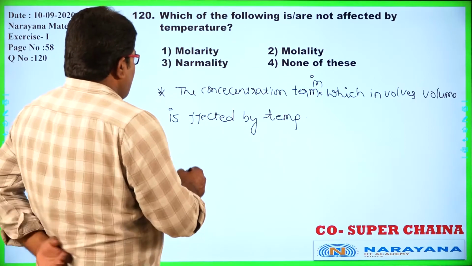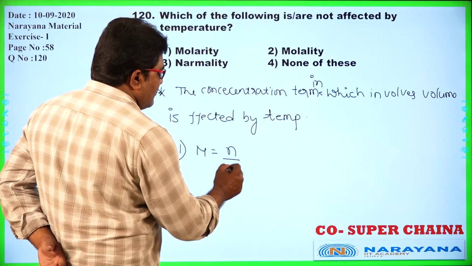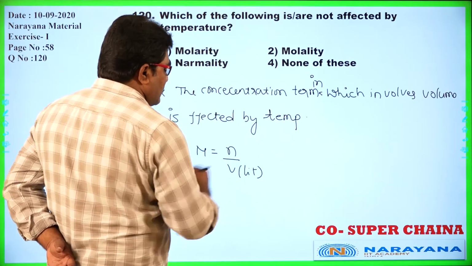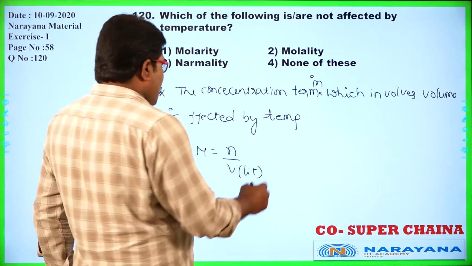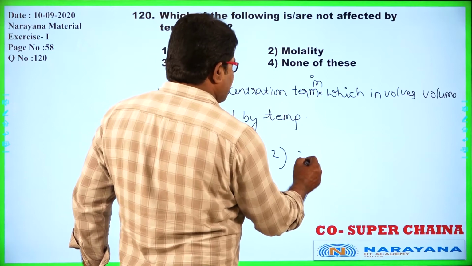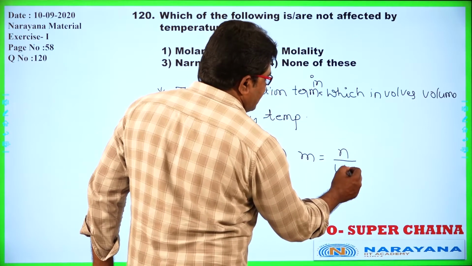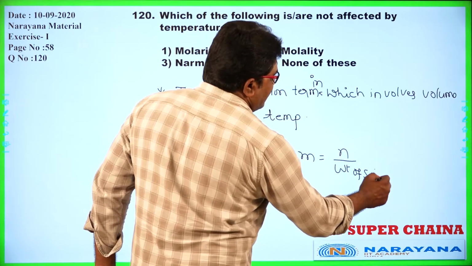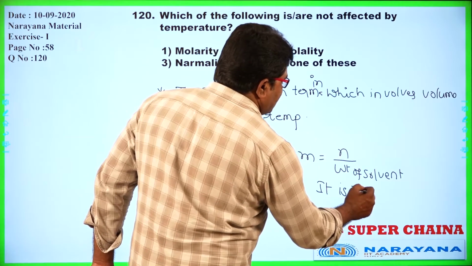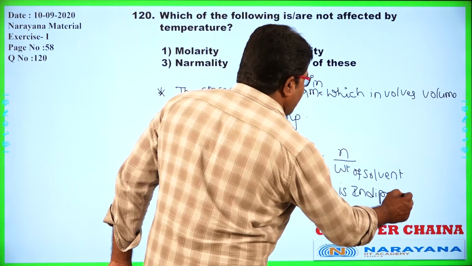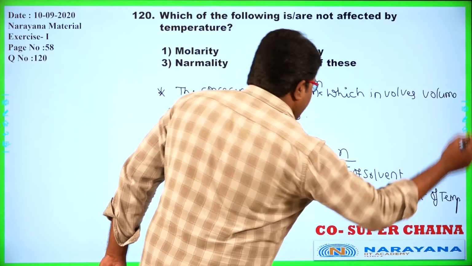Okay, now one by one. Molarity is number of moles by volume in liters. So it is affected by temperature because the volume term is involved. And molality, what is molality? Small m, number of moles of solute per weight of the solvent. So only weight is involved, so it is independent of temperature, because only weight is involved.